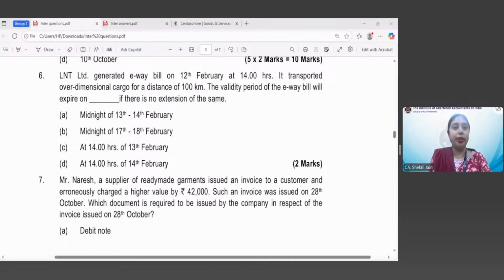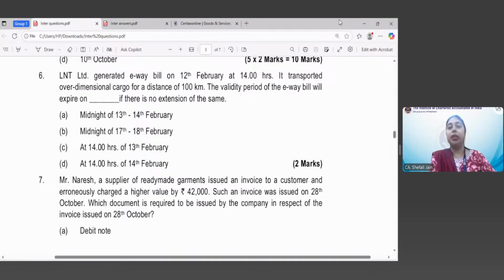So I've got one answer from Venugopal, one answer from Khushi. One point which all of you have missed, let me tell you that point again: it is an over-dimensional cargo. So in case of over-dimensional cargo, let us see what answer Astha has provided. Yes, Astha, your answer is absolutely correct. Over-dimensional cargo.